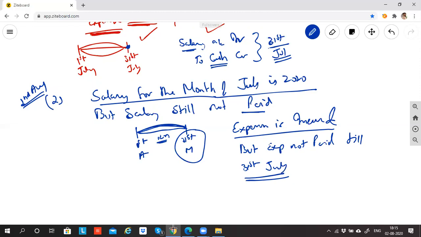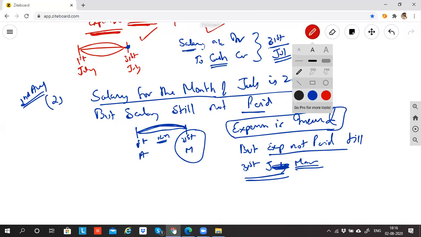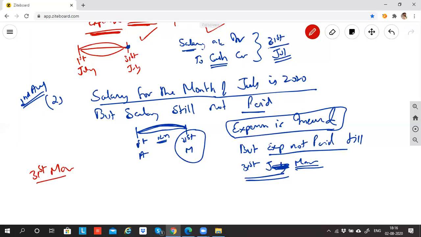For the entire 12 months, somebody has worked for you, but you've not made the payment. The moment somebody is working for you, can I say your expense is incurred, because you have the obligation to pay him the salary? But till 31st March, you have not paid the salary. If you have not paid till 31st March, will you not record the accounting entry? No, you cannot do that. So as on 31st March, you need to record the entry.